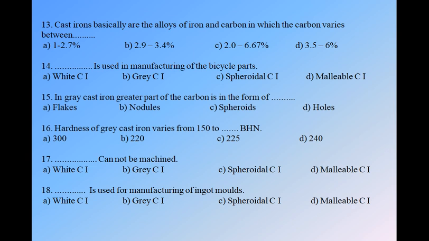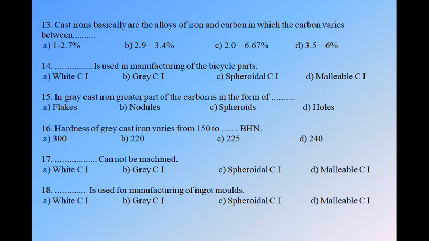Okay, next question number 14. Which is used in manufacturing of the bicycle parts? We have four options: white cast iron, grey cast iron, spheroidal cast iron, and malleable cast iron. As we know, the bicycle has some pipes, and to manufacture them, the pipes can be made with the help of plates or sheets, and we can produce the sheets from malleable cast iron only because it has high ductility and malleability. So in manufacturing of the bicycle parts, we can use malleable cast iron. Okay, so option D is correct.